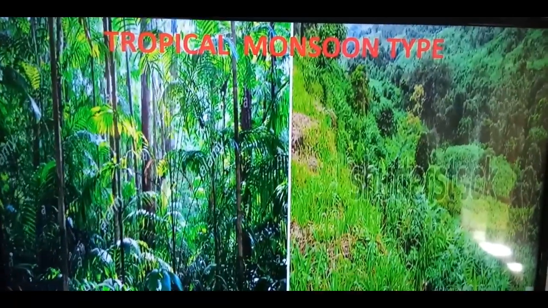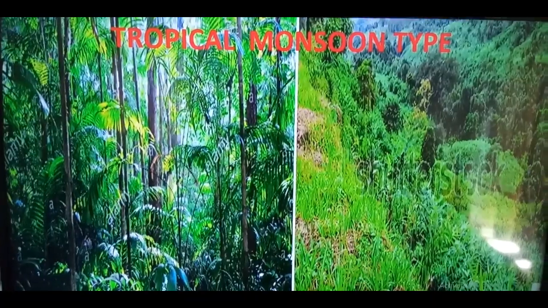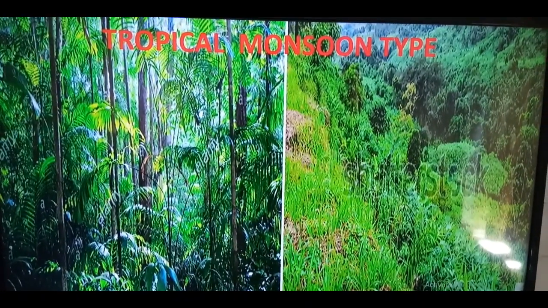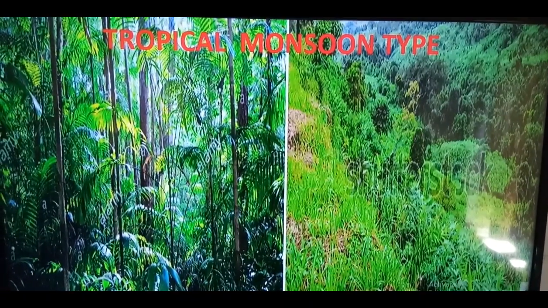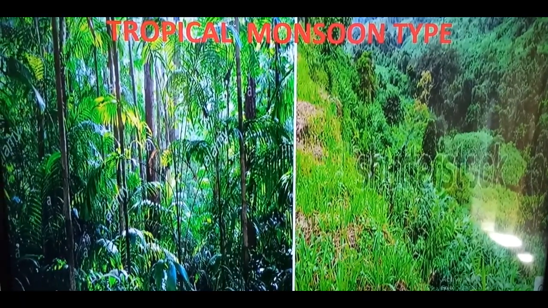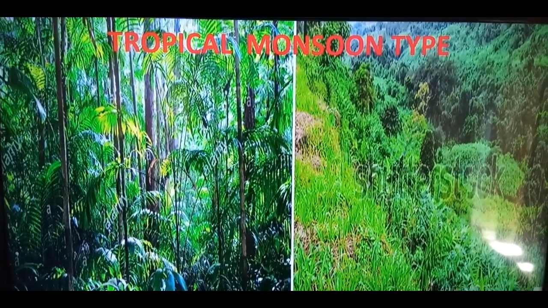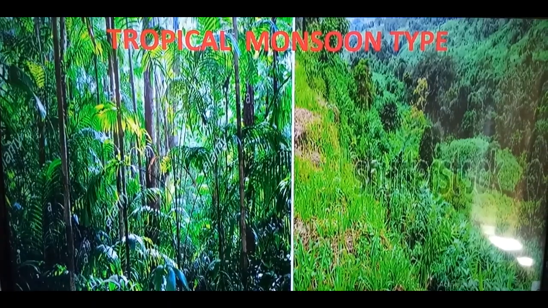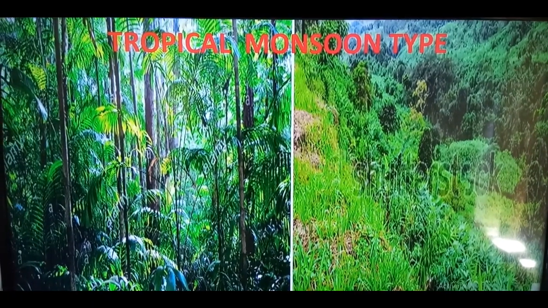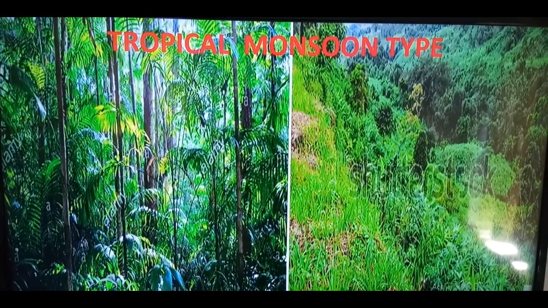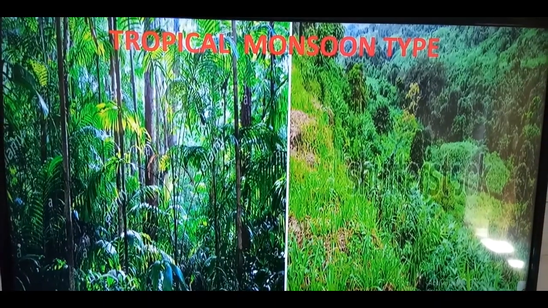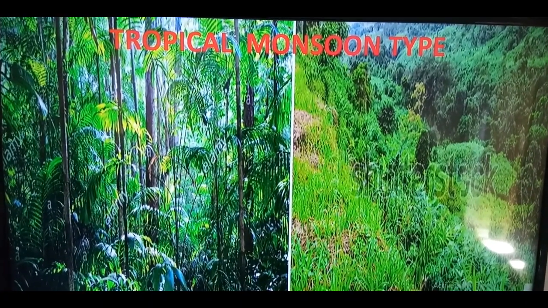Next type is the tropical monsoon type of climate. Here, this area receives summer rainfall. That is why we can say that it also receives seasonal rainfall. There is luxuriant growth of climbers, epiphytes, ferns, and bamboos in this region whenever the area receives heavy rainfall.